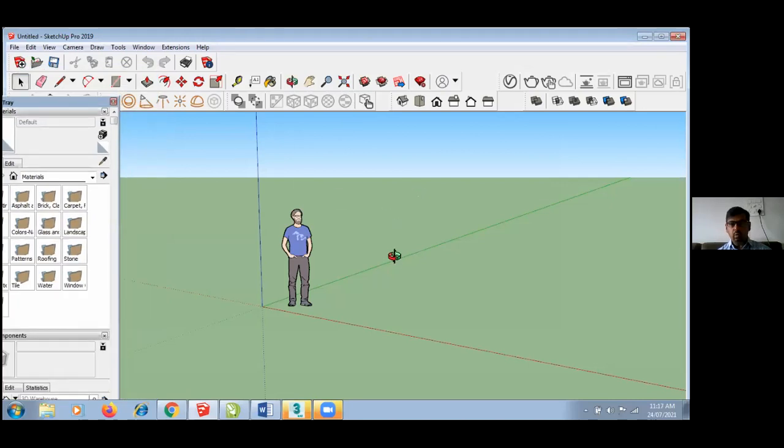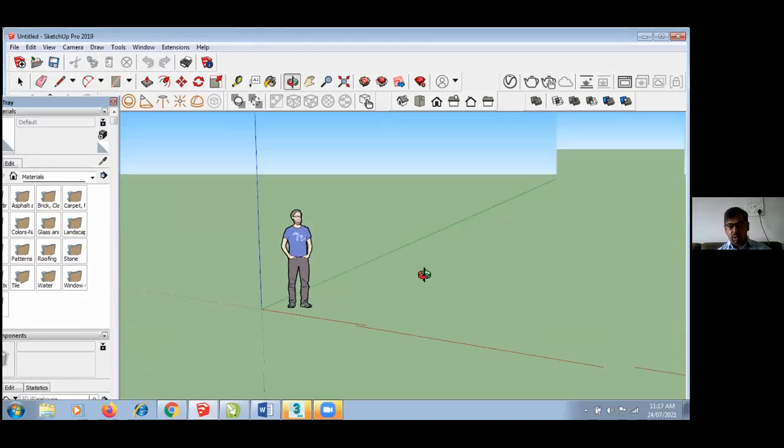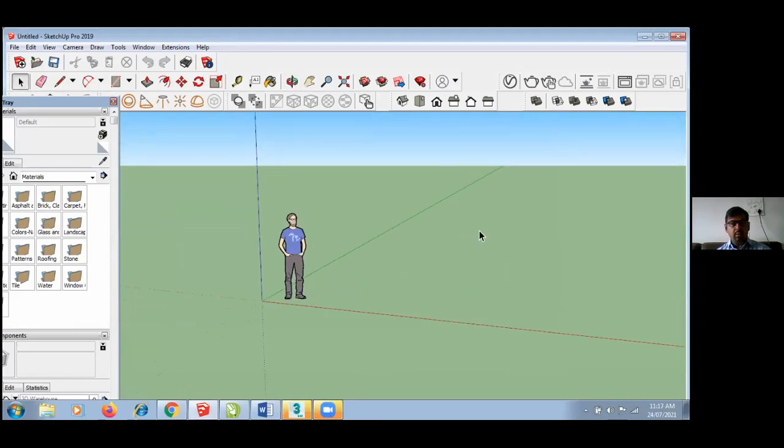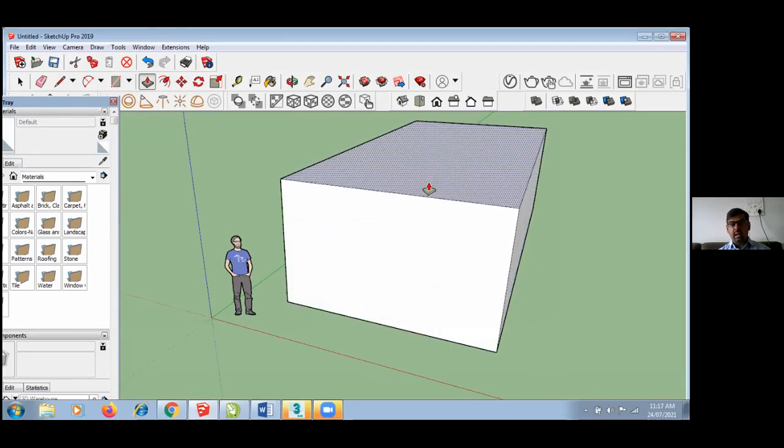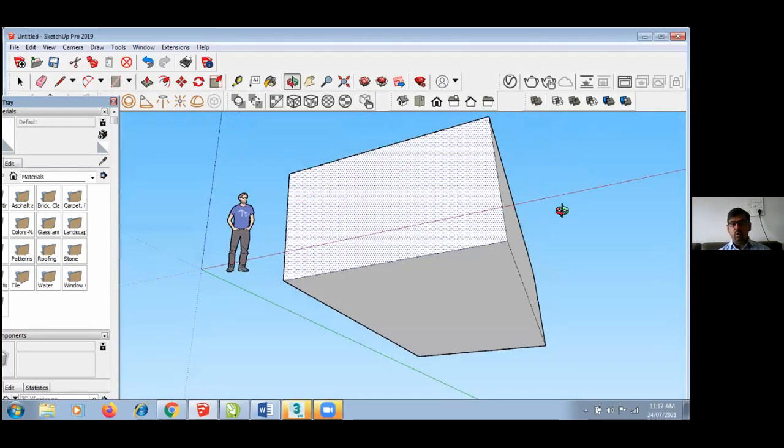Now you can see the environment is like a game only, right? Can you see this? As I showed you in 2D, in the same way here we also have lines, freehand tool, rectangle, circle, and polygon. So it is common in all the designing software, right? Basically, I am creating one drawing. Now you can see this drawing. Again, this is 2D, but here it is very simple to create 3D. Here we have push and pull. With that, you can directly create a 3D object and you can see it from all the sides.